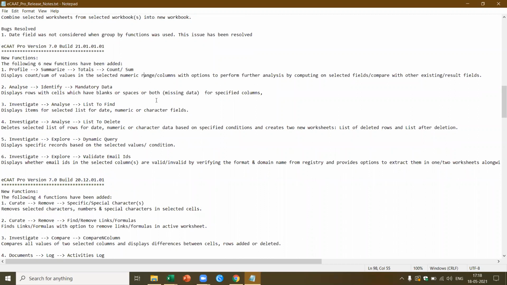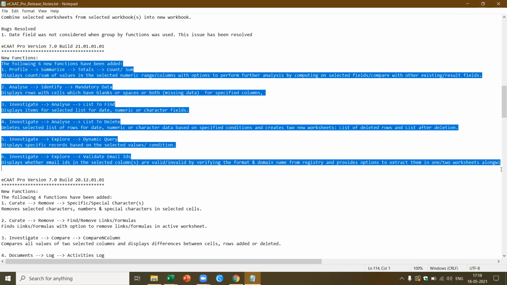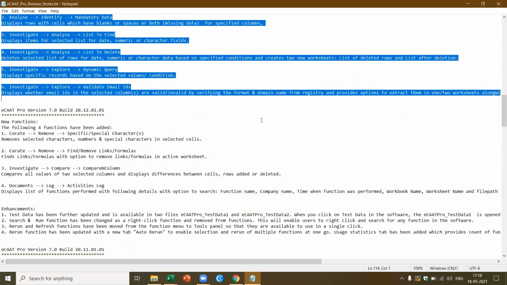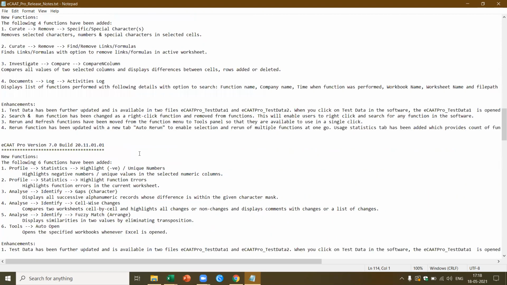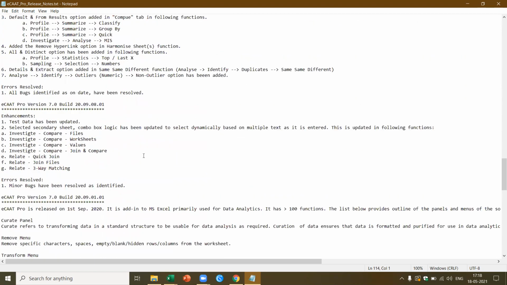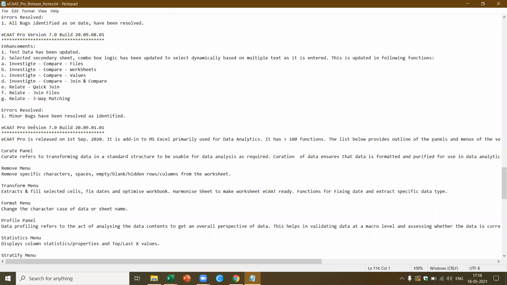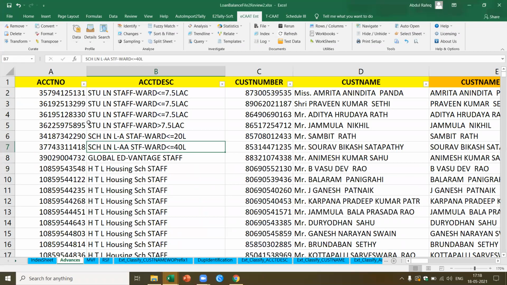In fact, from next month onwards, I want to come out with a separate video for each of the releases, where I'll cover all the updates made in that month's release. So if you see here, this is the release of 1/12/20. Like that, we keep on coming with new updates, and whatever bugs we identify or get to know from our customers, we ensure that these are resolved. Now enough of theory. Now let's come to practical.